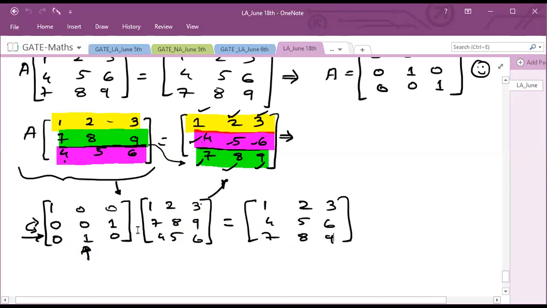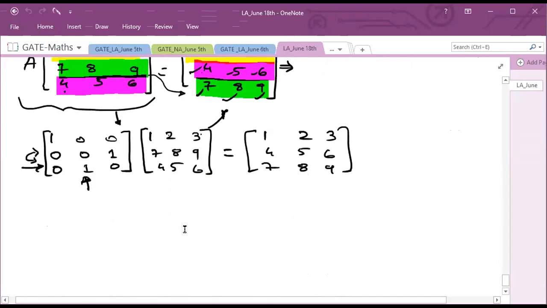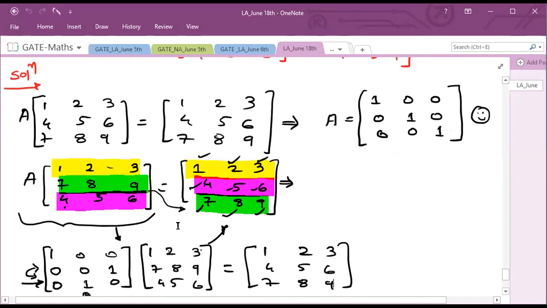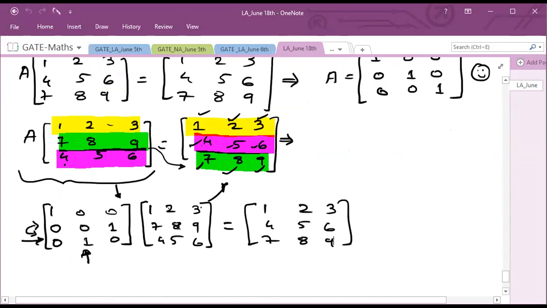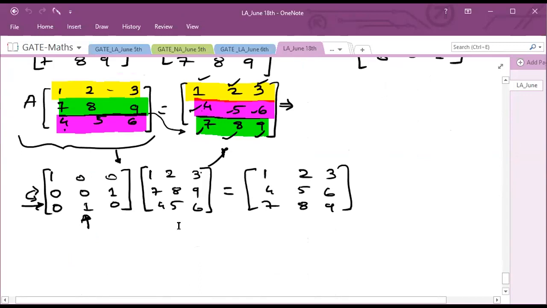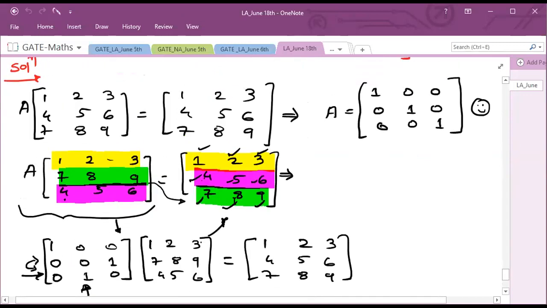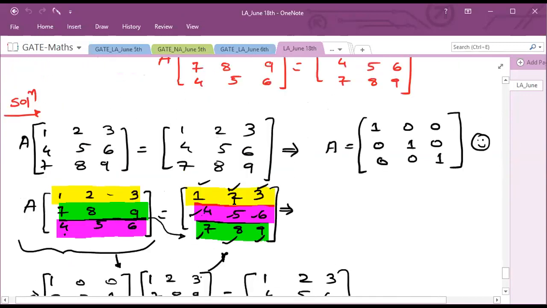Okay, Mahima, clear? Let's go. So now we have to find the eigenvalues of A. So how can we find the eigenvalues of A? Now we know this A. Another method is that you have to take its inverse. If this matrix goes to the other side from the right hand side, you have to take the whole inverse of this matrix. So this will take so much time to find the inverse. Definitely you have to use a shortcut.